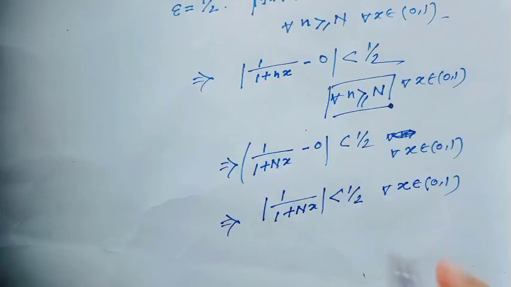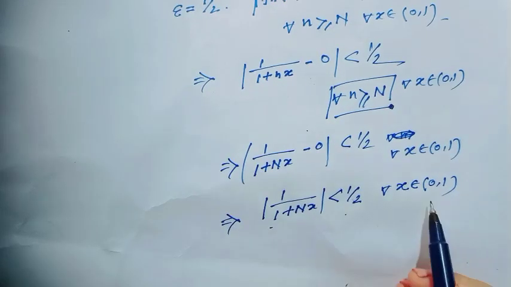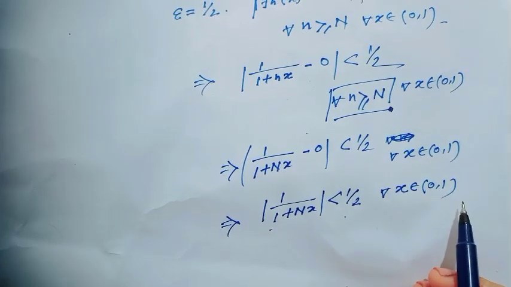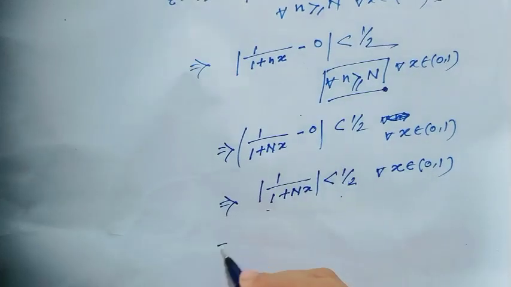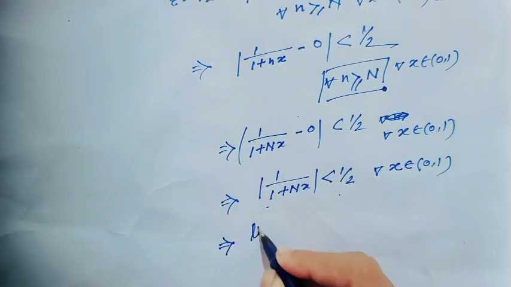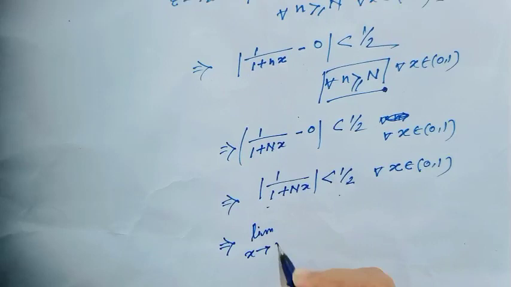Have you understood? Since this relation is true for all x belongs to the open interval (0, 1), then we can apply limit x tends to 0 plus here.